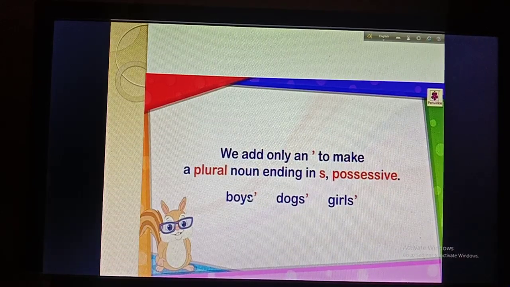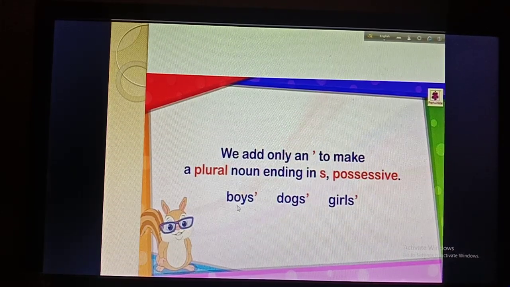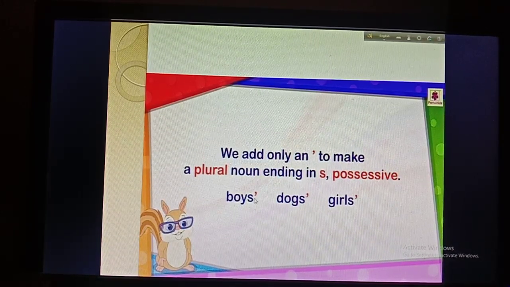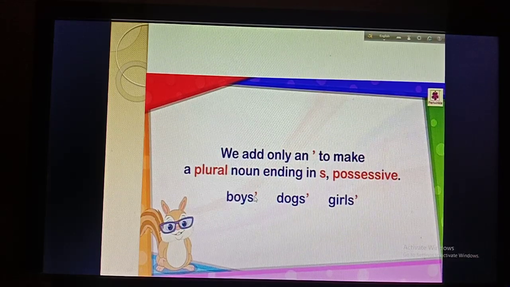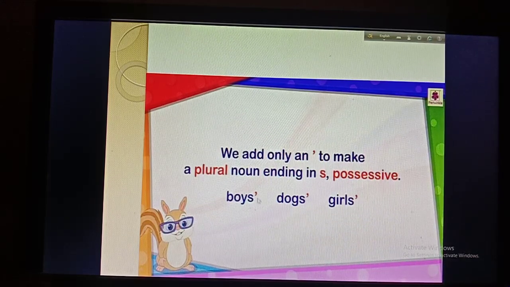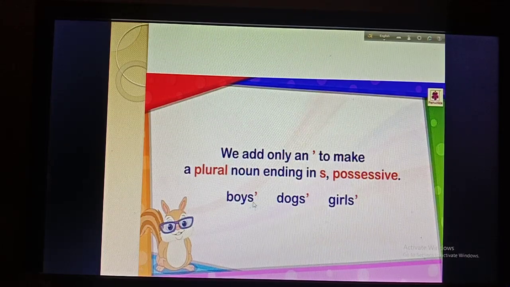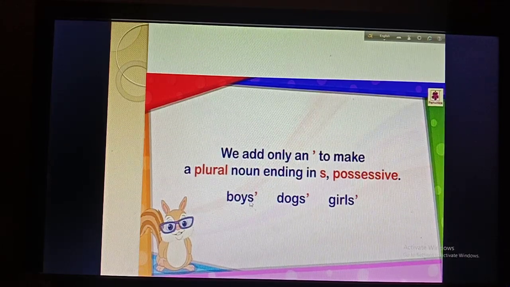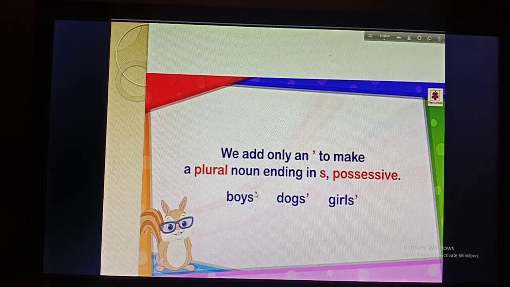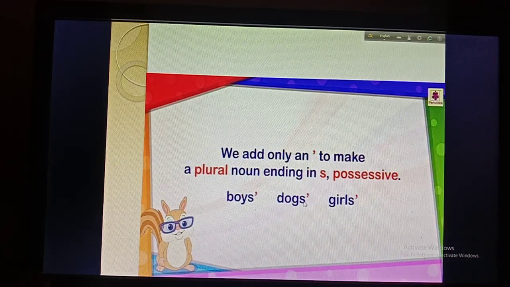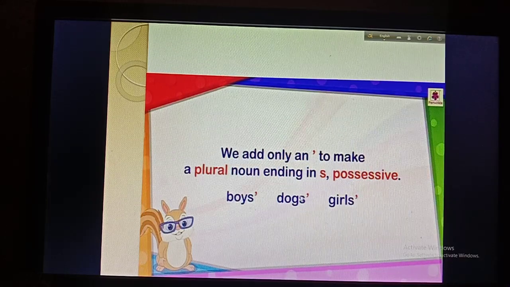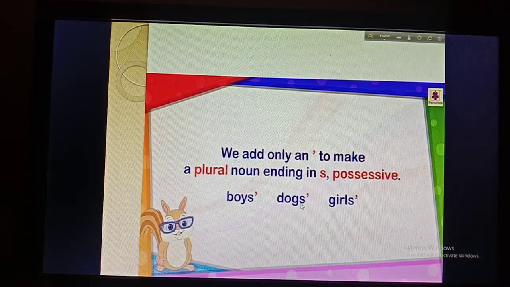So when the noun ends with an s and is also plural, you will just use an apostrophe. No need to use apostrophe s. Here you can see there is boys. Boys ends with an s and this is also plural, that's why there will be just an apostrophe. Then dogs. Dogs ends with an s and this is also a plural noun, that's why that will be an apostrophe.